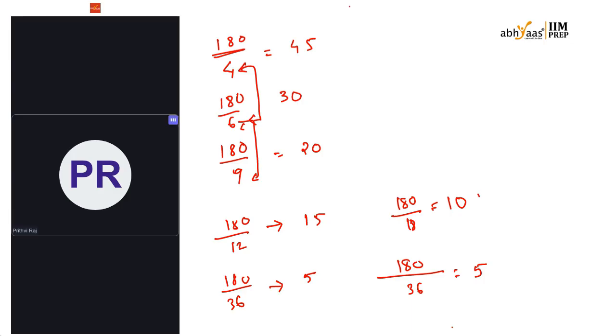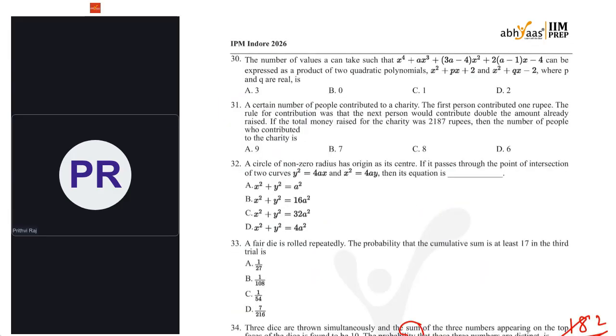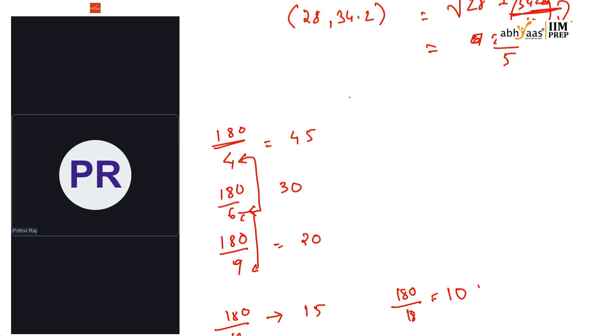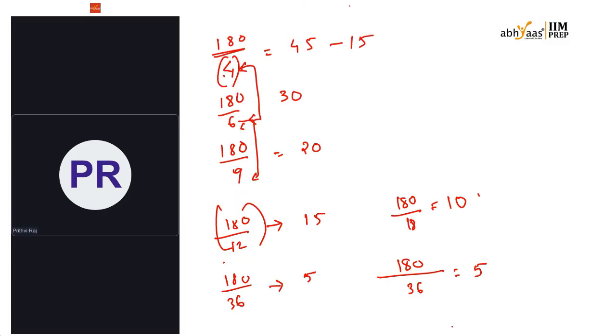Now I want the number of elements in S that belong to exactly one of A, B, C. That means they want only A, only B, and only C. For finding only A, it is nothing but 45 minus 15, wherever A is included, that means the 4 multiple is included. 15 minus 5, and we have to add this one. So minus 5 plus 5, that is equal to 30.